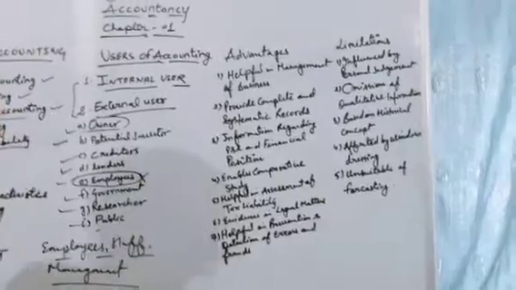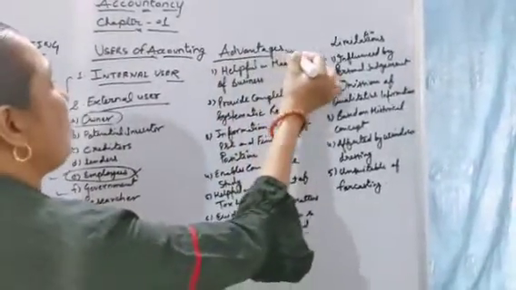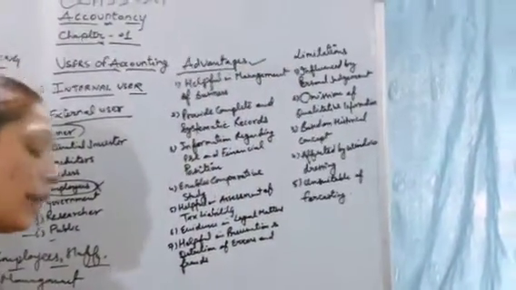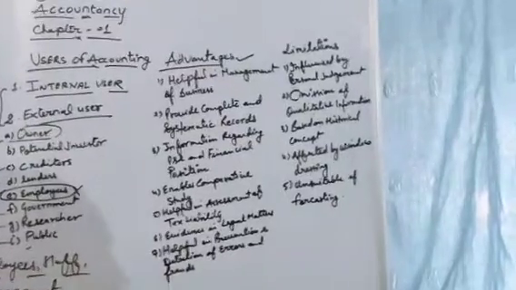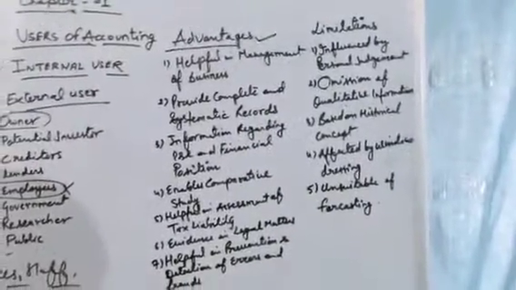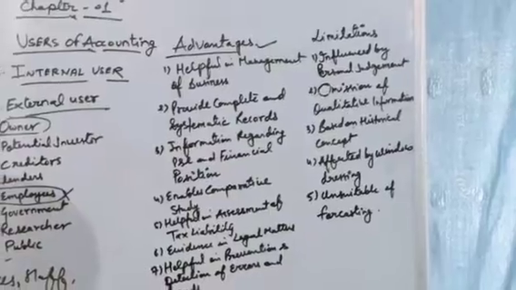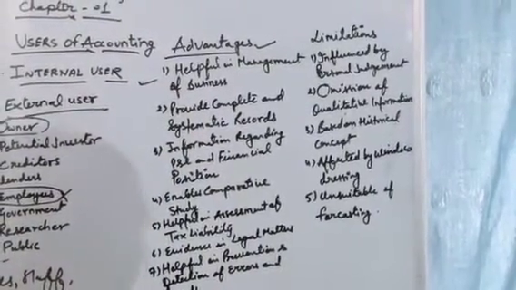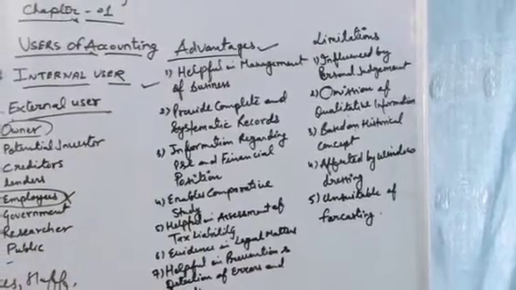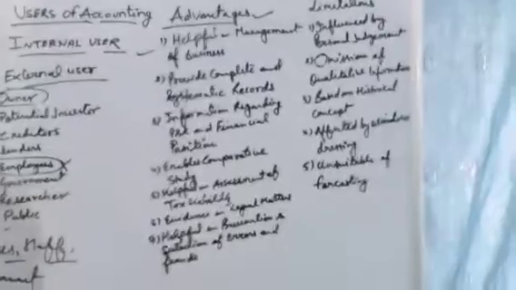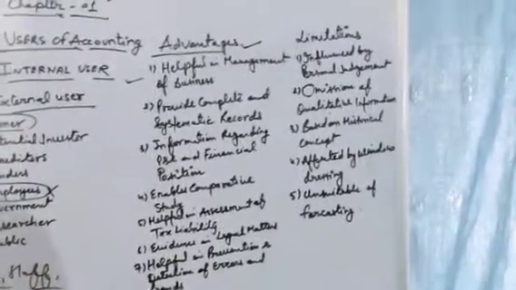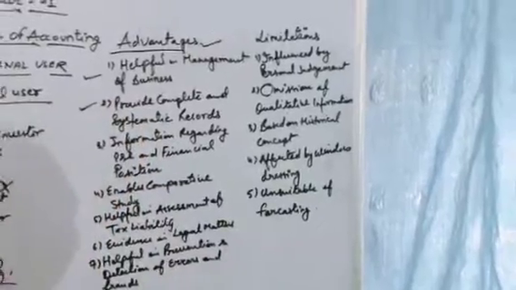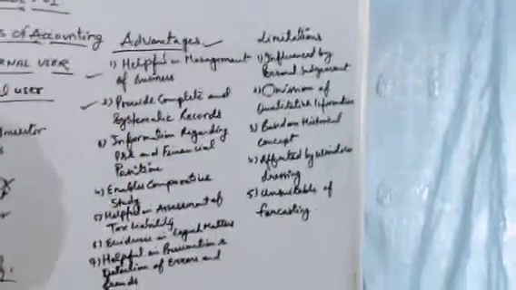Okay, come to the next part, that is advantages of accounting. Why is accounting important for the business organization? Why do we need accounting? So first one is helpful in management of business. It means if you have proper systematic records, then you are able to manage your business properly. That's why management needs information to take managerial decisions. Then second is provide complete and systematic records.